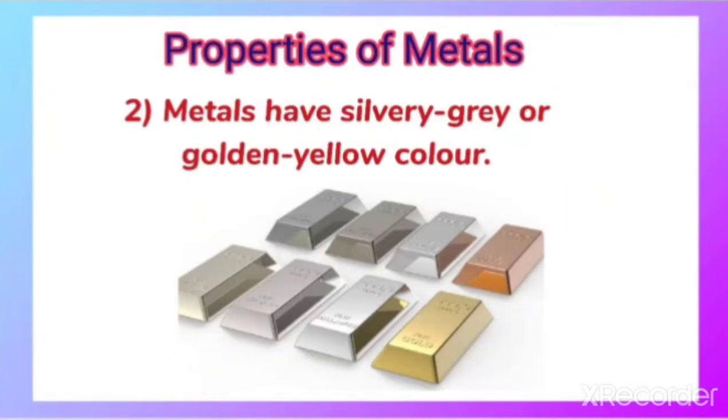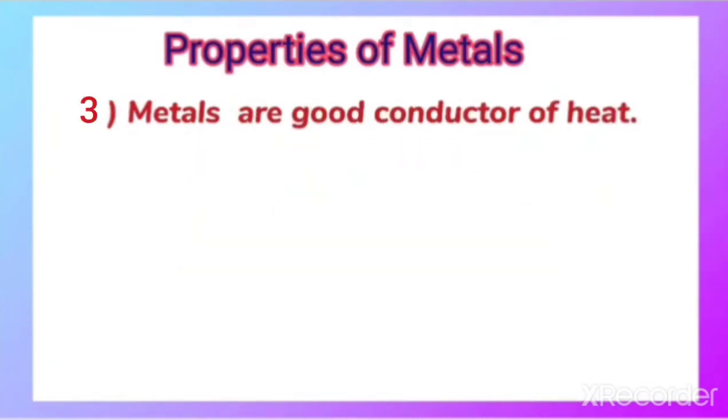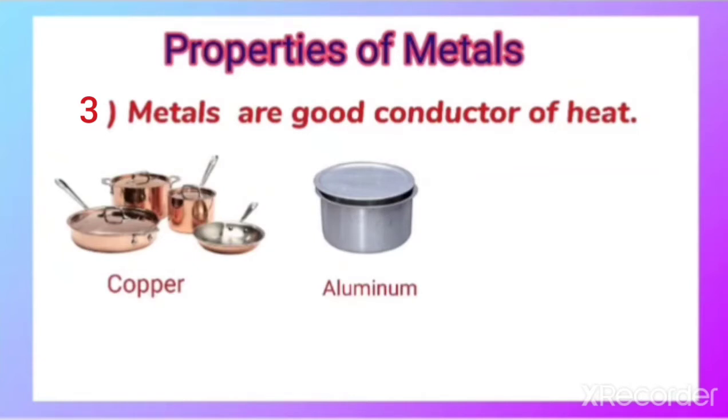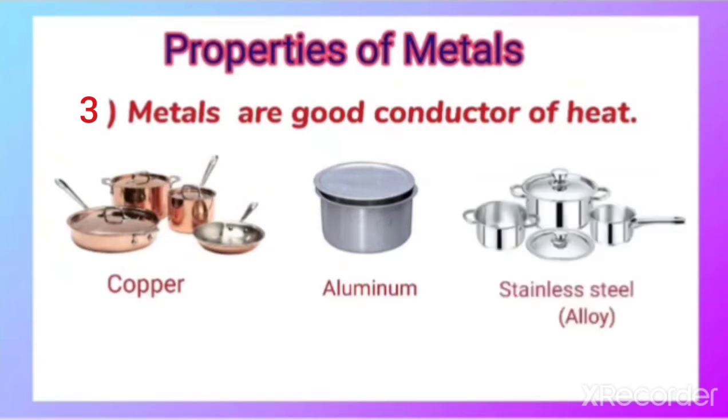That is usual. The next property is that metals are good conductors of heat. That is why the utensils which we use at home are usually made of copper, aluminium, and nowadays even stainless steel for cooking food. Actually, stainless steel is an alloy. It's not a metal, it is an alloy, a mixture of different metals.